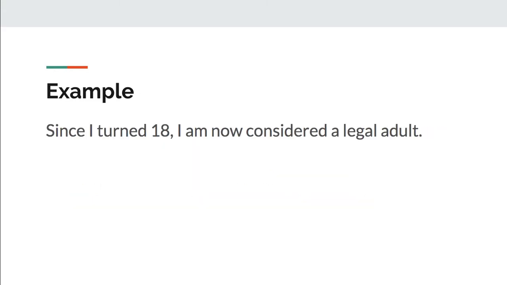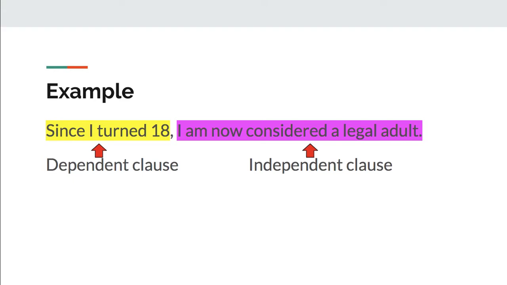So here's an example. Since I turned 18, I am now considered a legal adult. So since I turned 18 is a dependent clause. It cannot stand alone. It leaves you wanting more information. Since I turned 18, I am now considered a legal adult. That's an independent clause. That can stand alone.